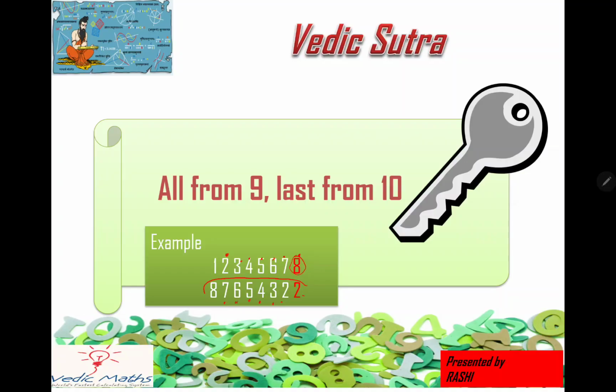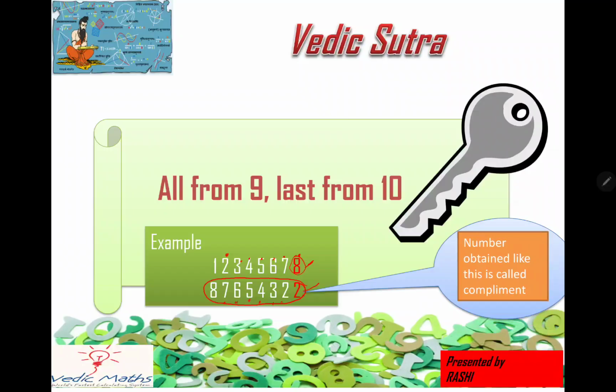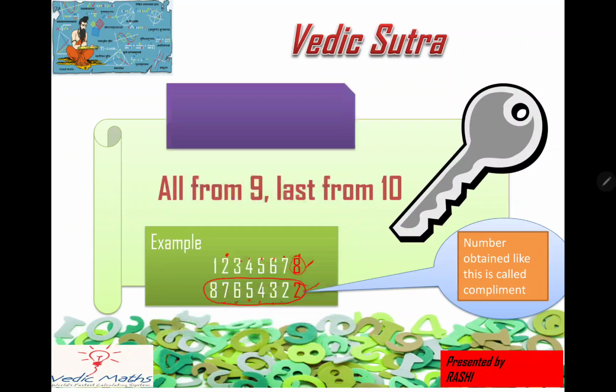So this number I got by using this formula. And this number is known as the complement. And this is the distance of this number from any nearest base number. Okay, this type of number we use is known as complement. It will be very useful when I will teach you multiplication. Let's quickly do a few more examples.